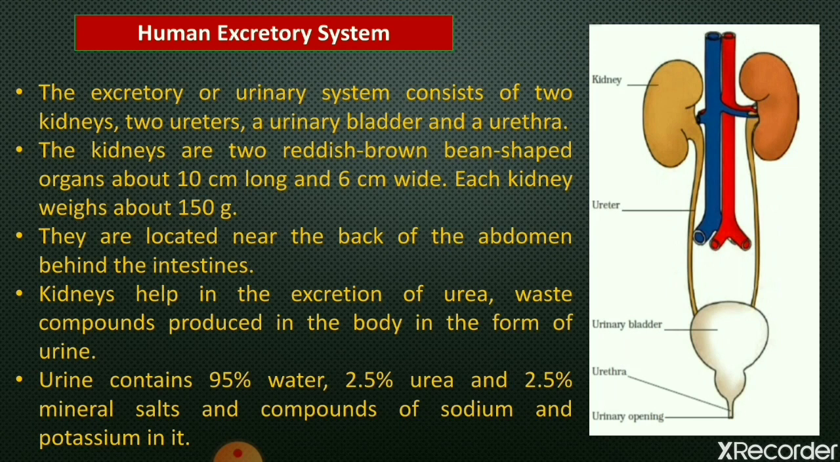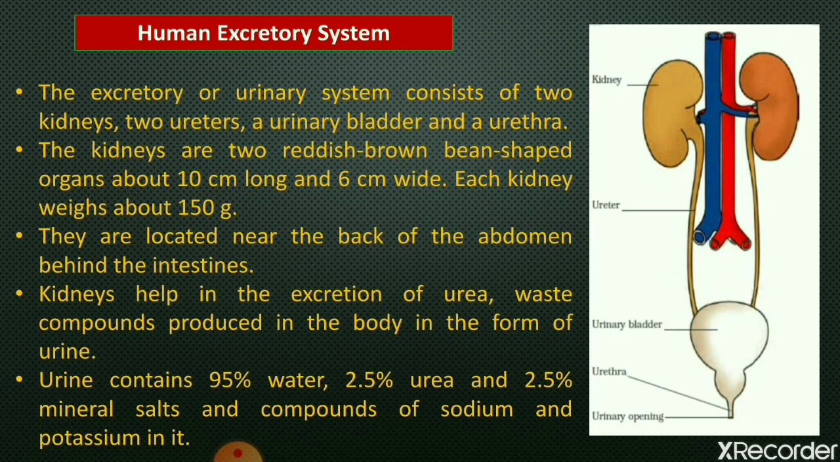The kidneys are two in number. They are reddish brown, you can see the color also. They are bean shaped organs, about 10 centimeter long and 6 centimeter wide. Each kidney weighs about 150 gram. They are located near the back of the abdomen behind the intestine.